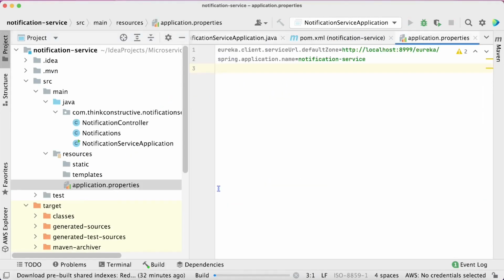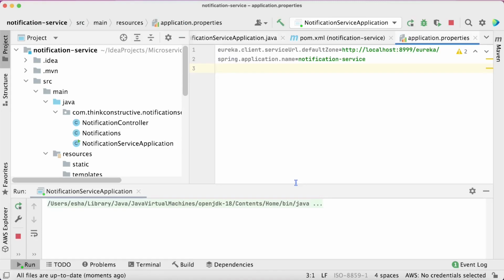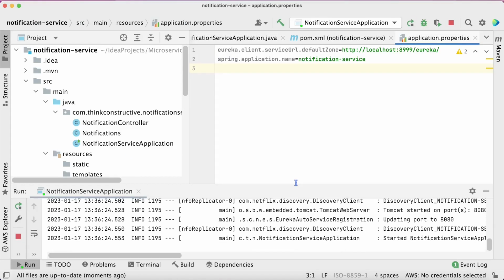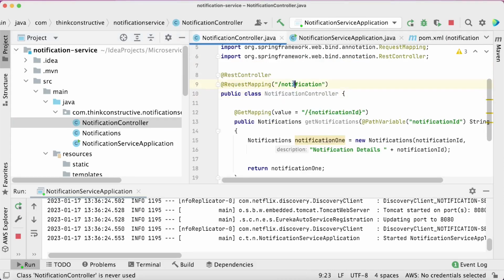And what port is it using? It is running on the default port. The default port is always 8080 for Tomcat, since Tomcat is internally embedded with Spring Boot. Correct? So now let us first query the notification service and see how it behaves. What is the request mapping for the notification service? This one.